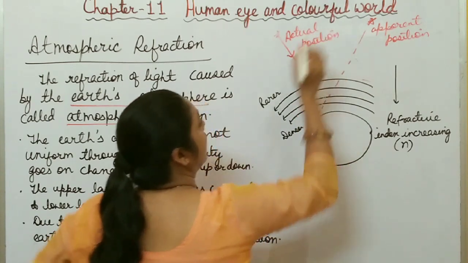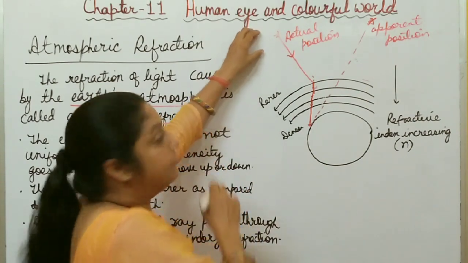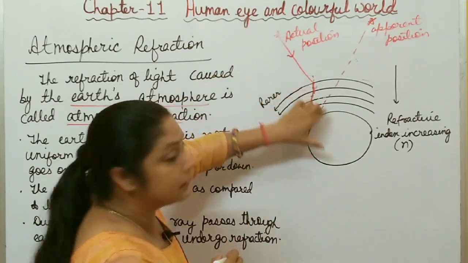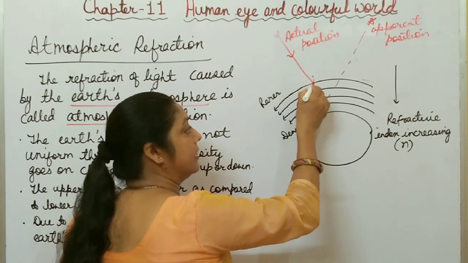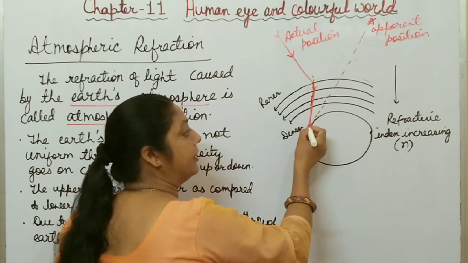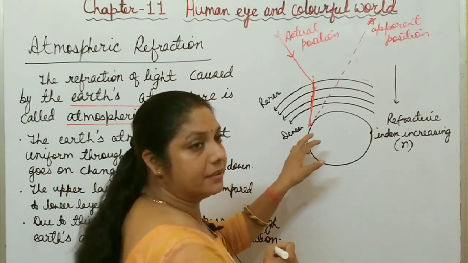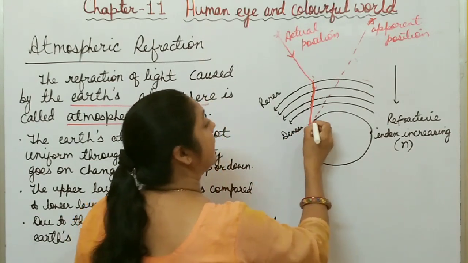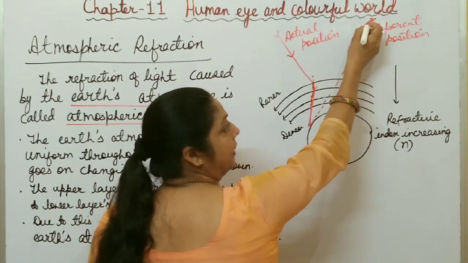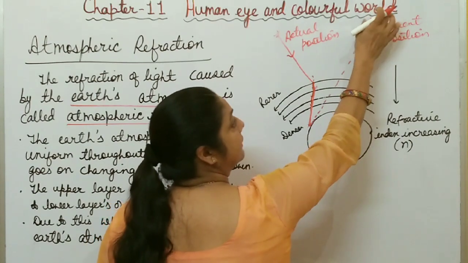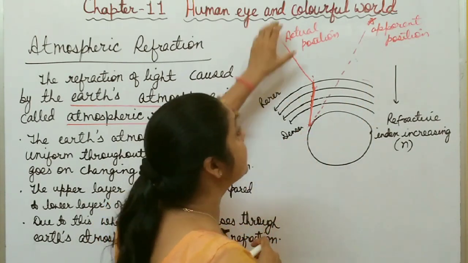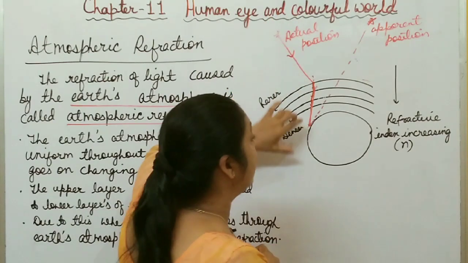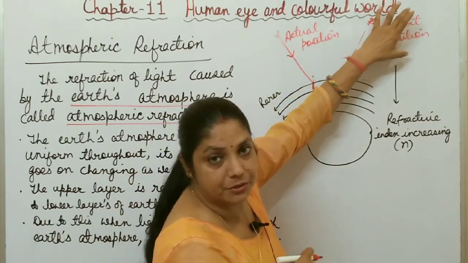So actually the object is at this point, but when light enters through the Earth's atmosphere, its path changes, it takes a curved path, and when it reaches the observer, the light appears to come from this point. It means the object appears at this position to this observer. It means the observer is not able to see its actual position. The observer observes its apparent position.